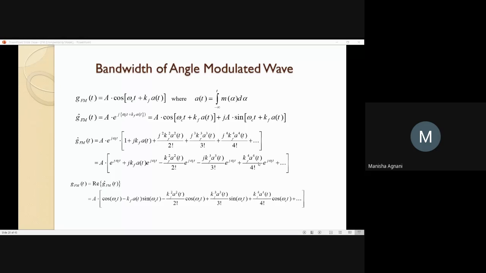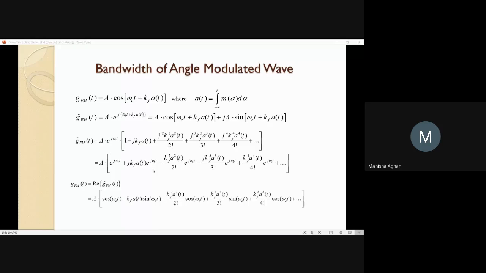Now we have to take only the real part of this expression, because the real part of this expression gives me the frequency modulated signal. So I need only the real part of this. So what is e raised to j omega ct? It is cos omega ct plus j sine omega ct. j sine omega ct is an imaginary term. Drop it. You will get cos omega ct.